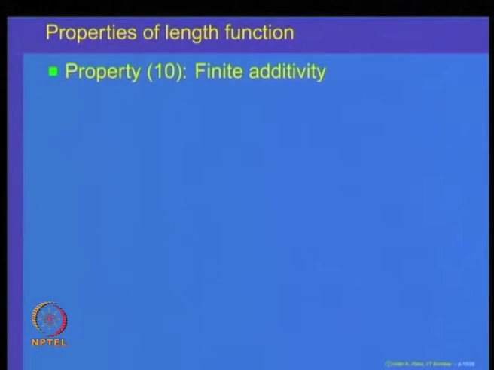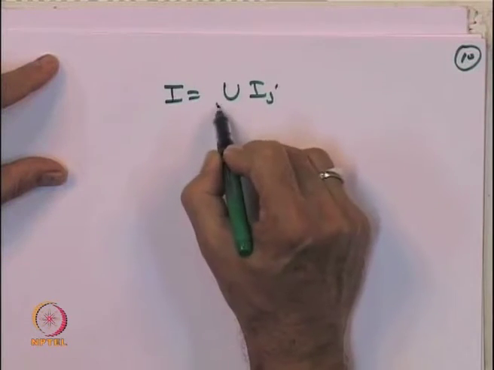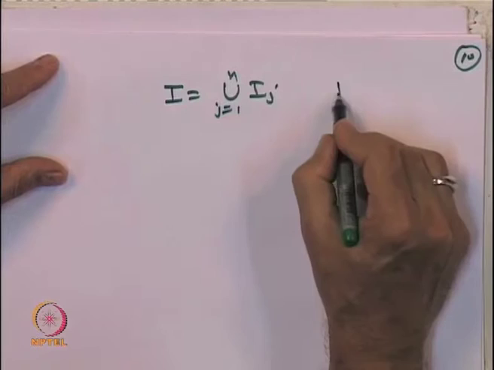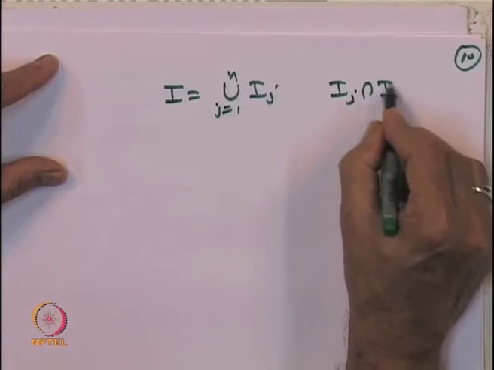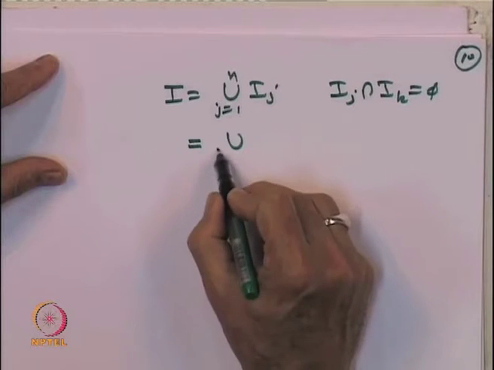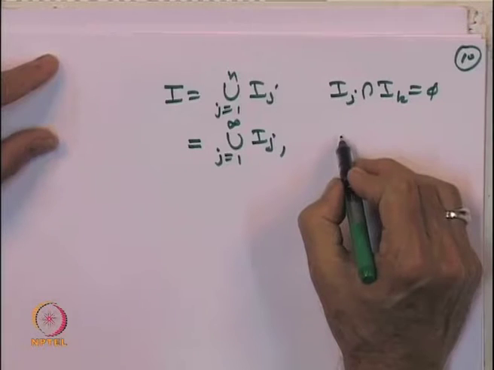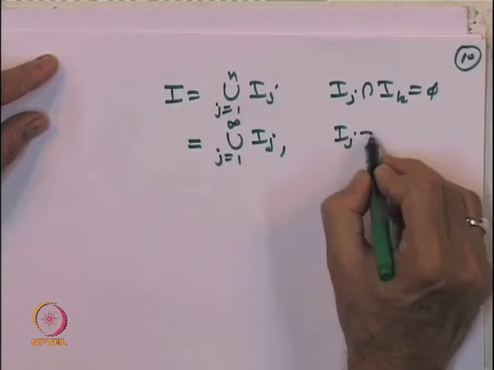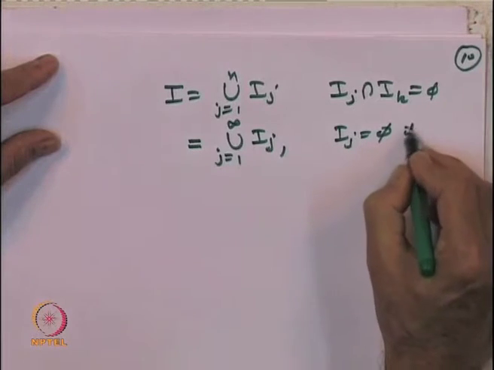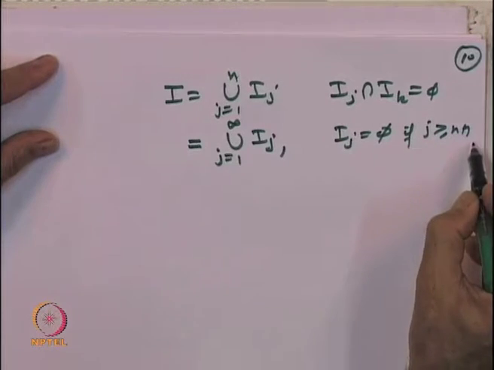So, basically what we are going to say is, if I is an interval which is the union of I j, j equal to 1 to n, where I j intersection I k is equal to empty, then I can also write it as the union of j equal to 1 to infinity I j, where I define I j to be equal to the empty set if j is bigger than n plus 1. From n plus 1 onward, put everything equal to empty.